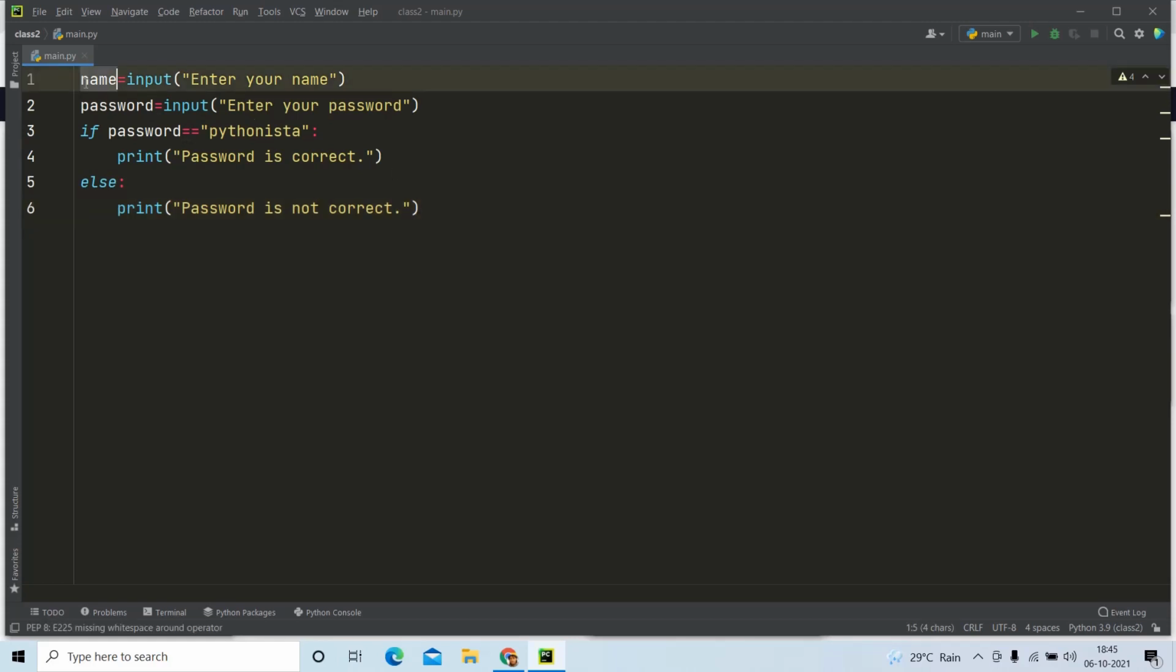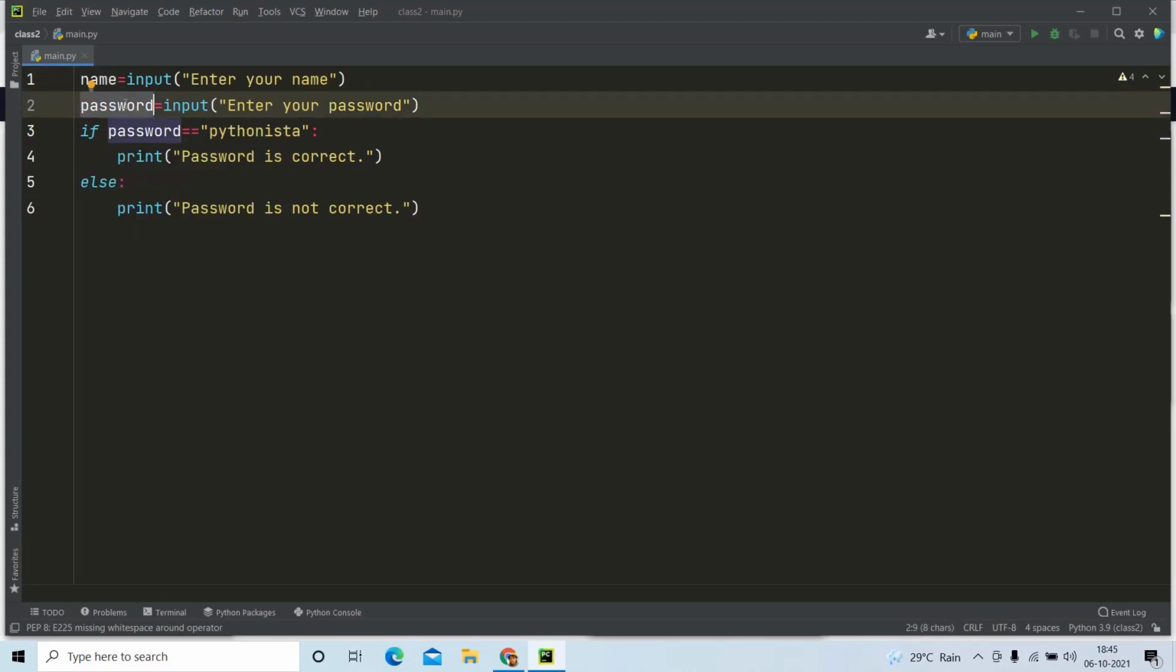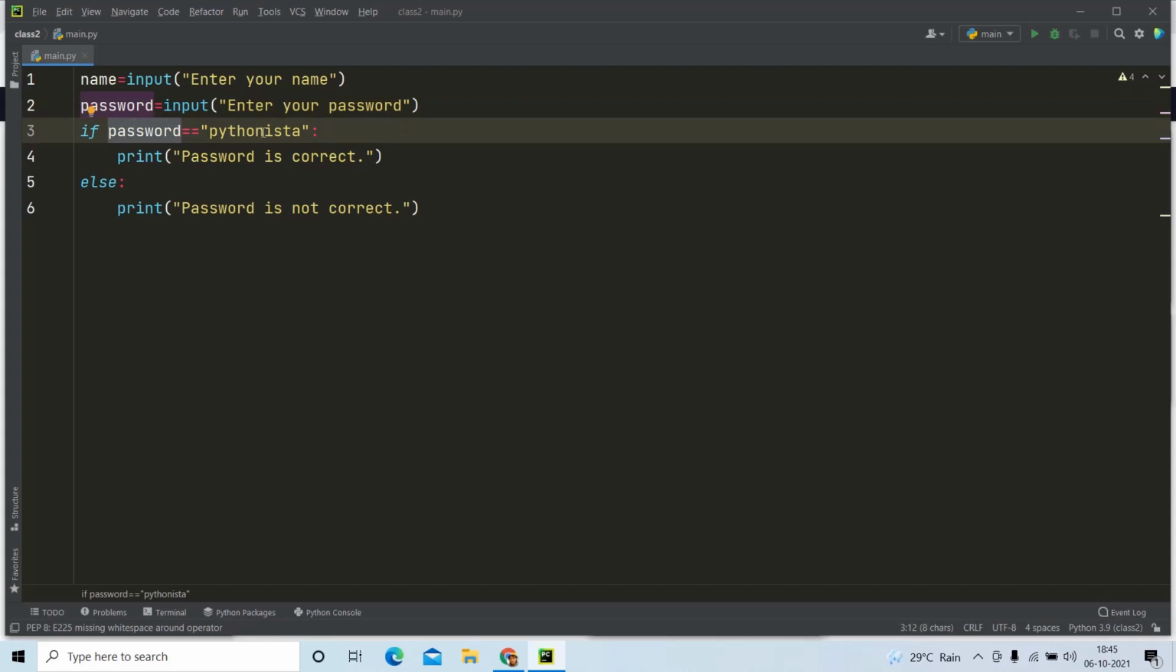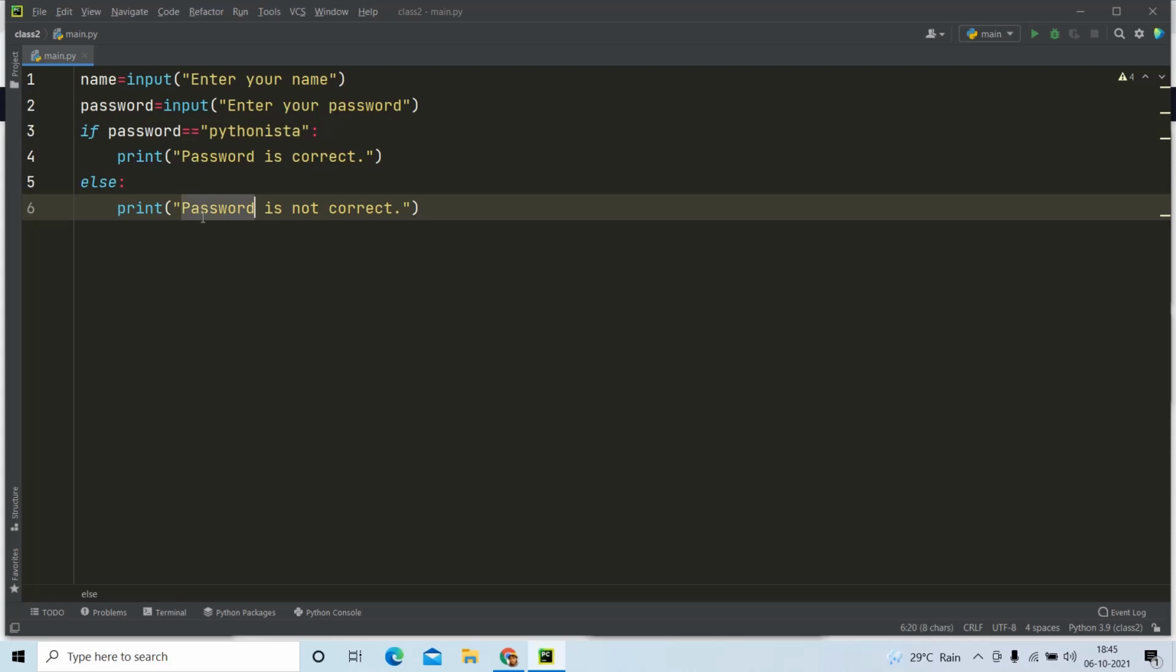First we are getting the input from the user for her name, and then we are asking for the password. We are checking if the password is equal to Pythonista. If the user enters the password as Pythonista, then the condition is true, so it will print password is correct. If the user enters something other than Pythonista, then the condition is false, so we are going to print password is not correct. It is very simple, right?